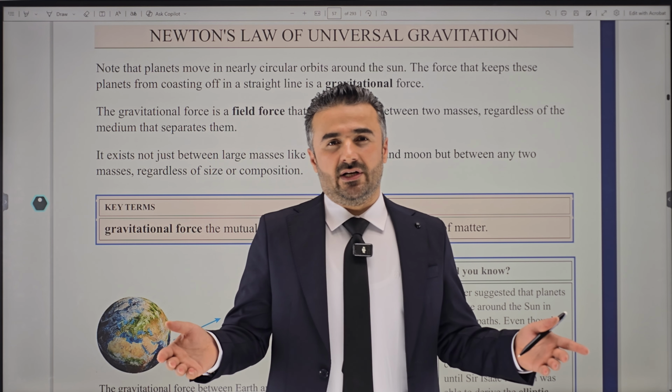Now we have something called Newton's law of universal gravitation. This is one of the most important laws that we have. What does it say? It is basically about the law of gravity.